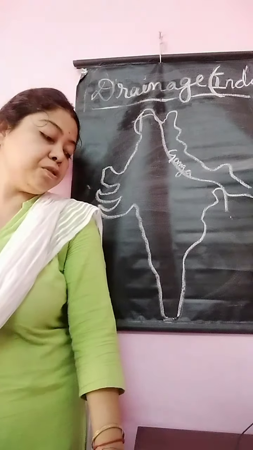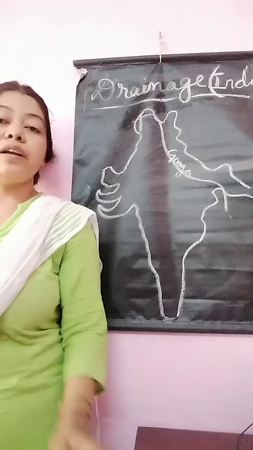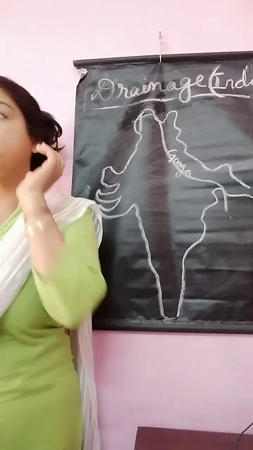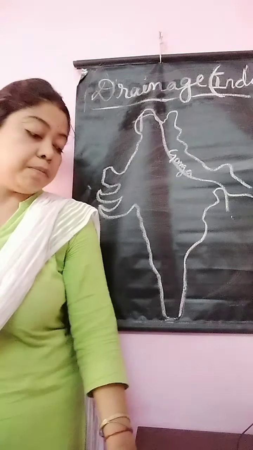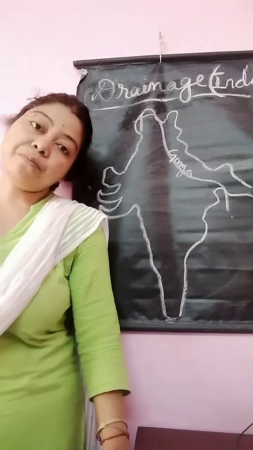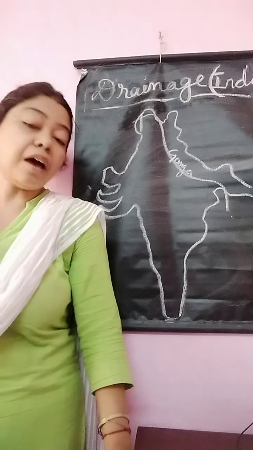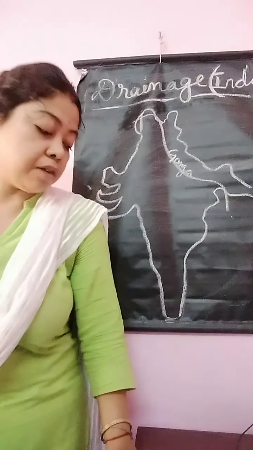Majuli is the largest riverine island on the Brahmaputra river. This is about the Brahmaputra river. Now we are going to the rivers of South India.